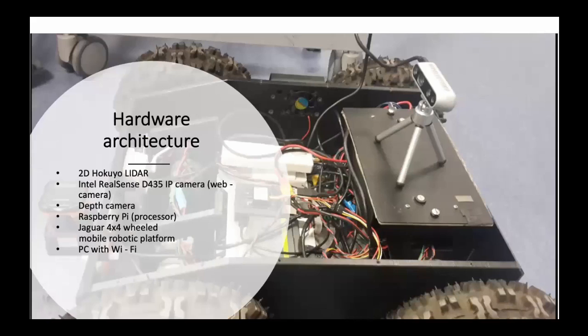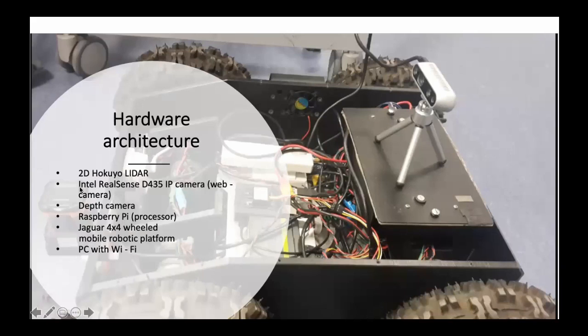This is how our robot looks. We used a Jaguar 4x4 wheeled mobile robotic platform. Since it does not have embedded LiDAR, we mounted one on the top of our robot. The main disadvantage is that it does not detect any obstacles below this level. However, it's still accurate for our trajectory estimations.